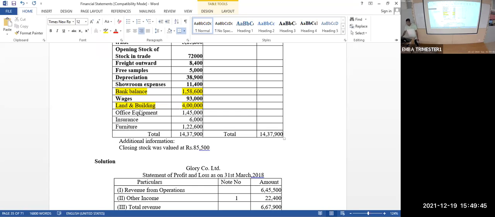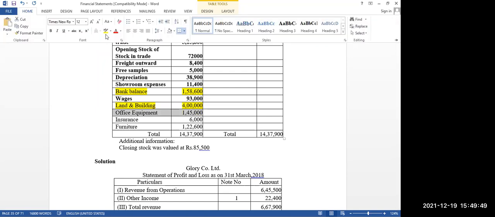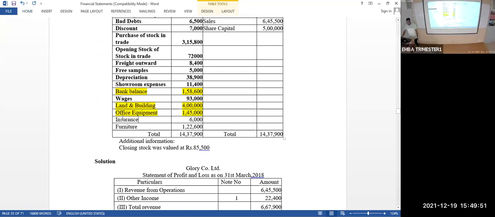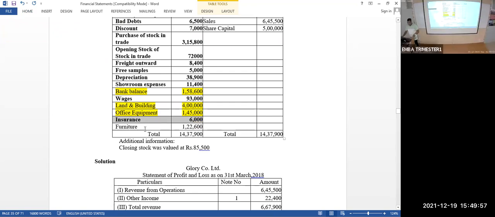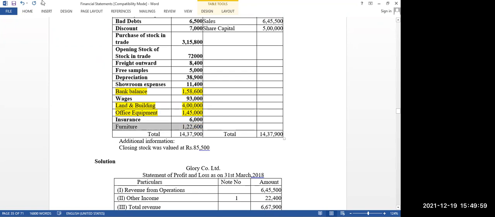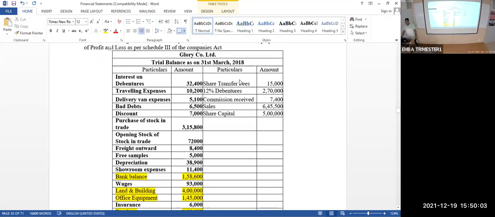Office equipment, balance sheet item. Insurance: other insurance expenses. Actually, insurance means insurance premium. Other expense, good. Furniture, balance sheet item.